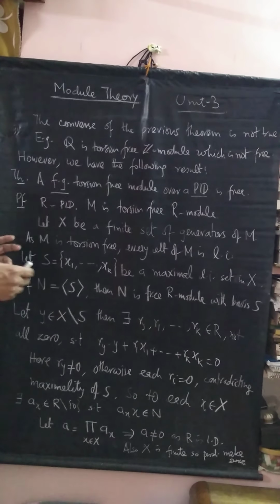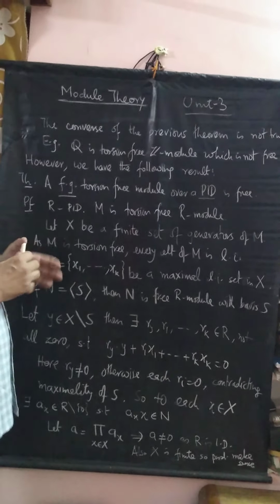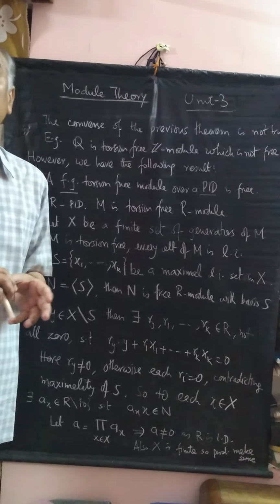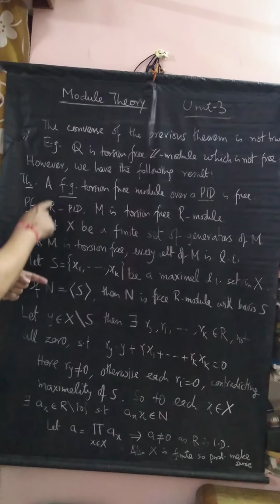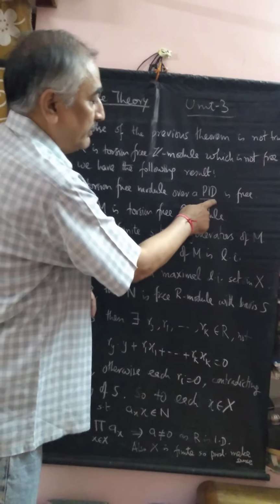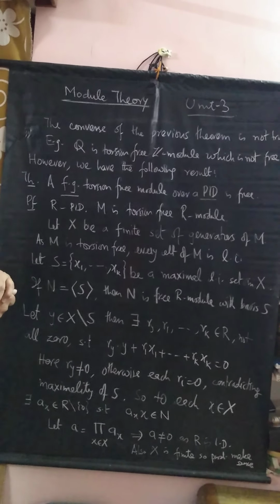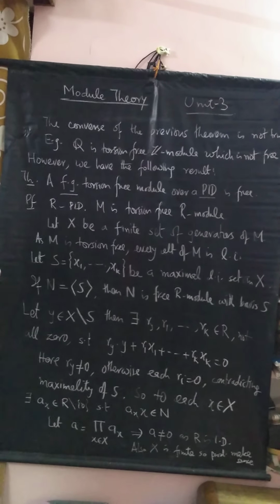So two things. We have a theorem which says that a finitely generated torsion free module over a PID is free. So what are we adding? We are adding this finitely generated, as well as instead of an integral domain we now have a principal ideal domain. So how does the proof go?